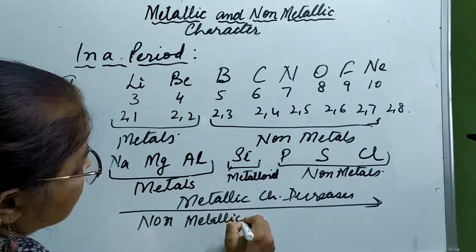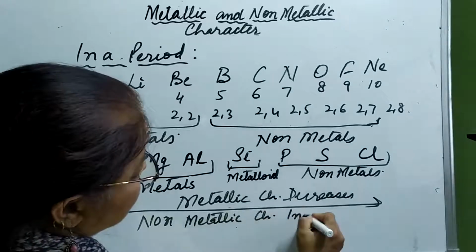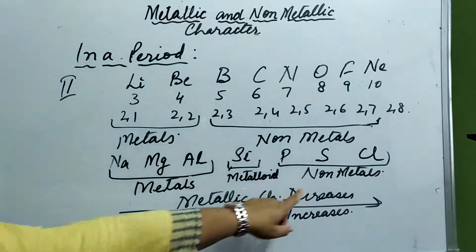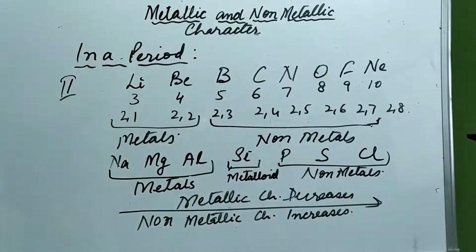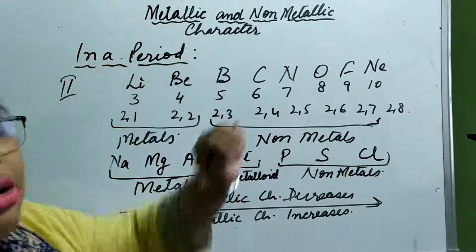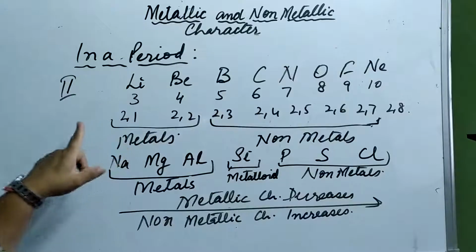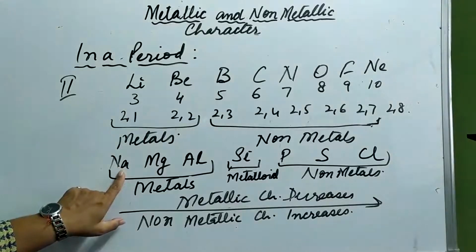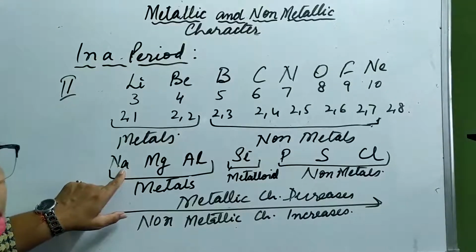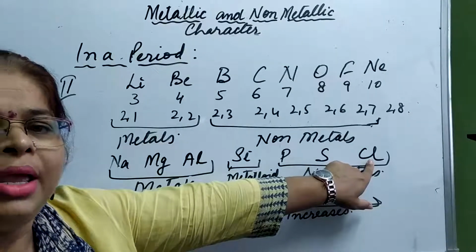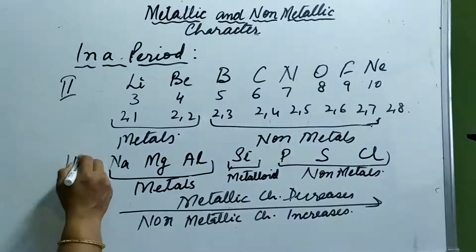Non-metallic character increases as we move from left to right in a period. Okay, so this is how the variation of metallic and non-metallic character takes place in a period. I hope it is clear to everyone. Okay, so in the same way, the most electropositive element or metallic character would be sodium, and the most electronegative or non-metallic character will be shown by chlorine. It is the case of the third period.